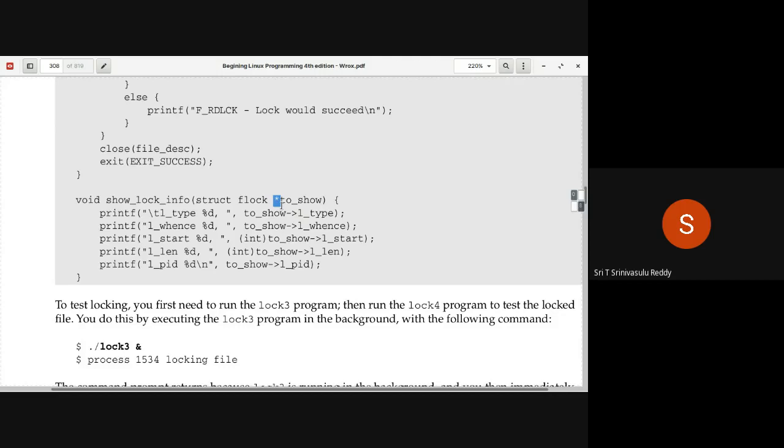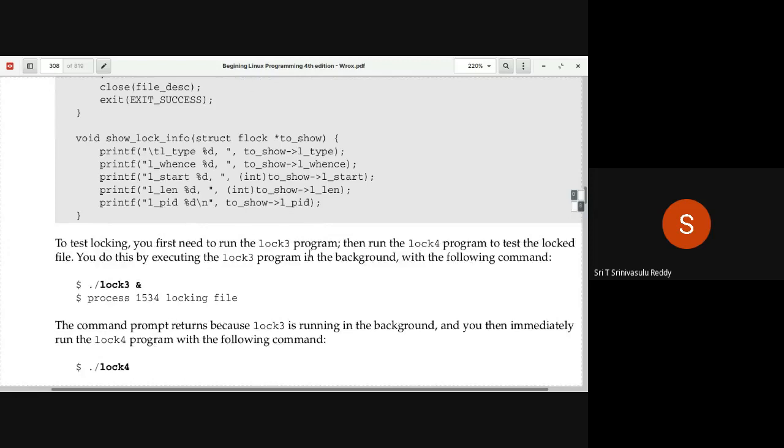Whenever you pass any value, you have to copy the entire structure from your actual parameter to the formal parameter, and that takes time if the size of the structure is big. That's why it's always a good idea to pass the pointer itself, even though you are not making any changes. So that's why here a star is actually used. And then the notations are to be appropriately used.